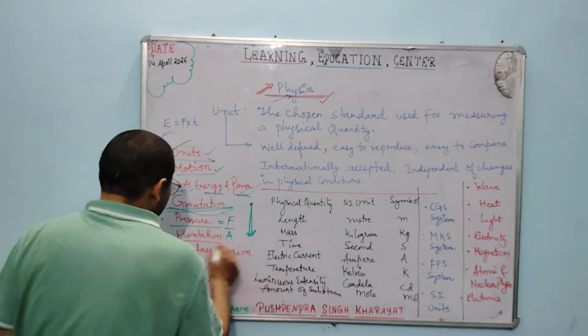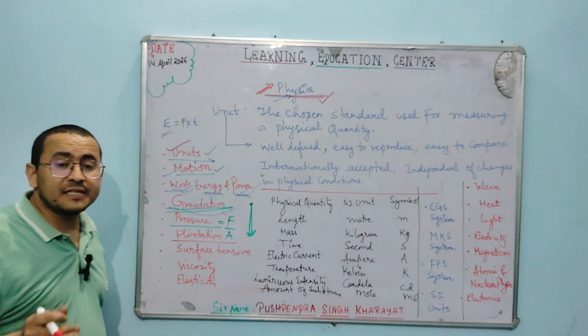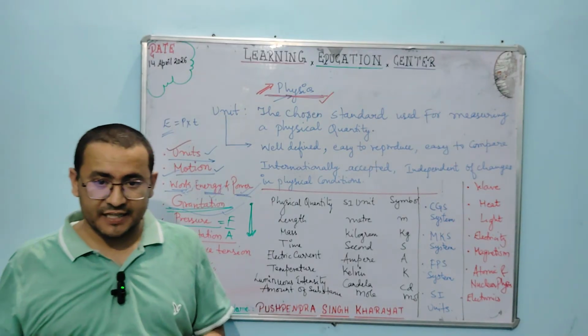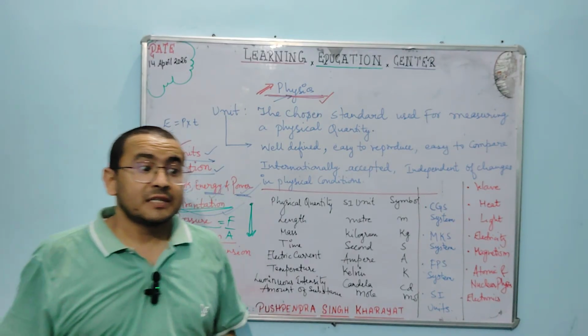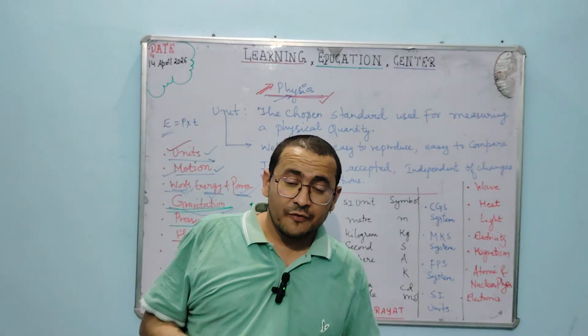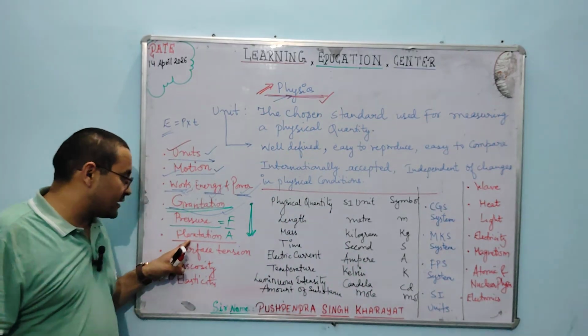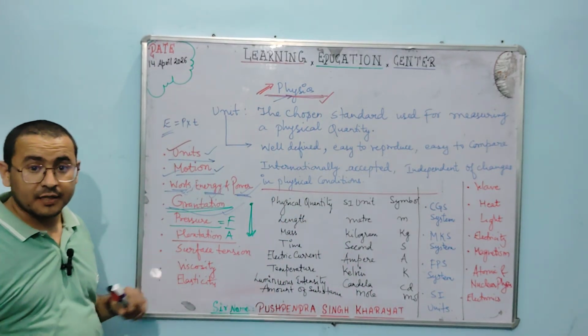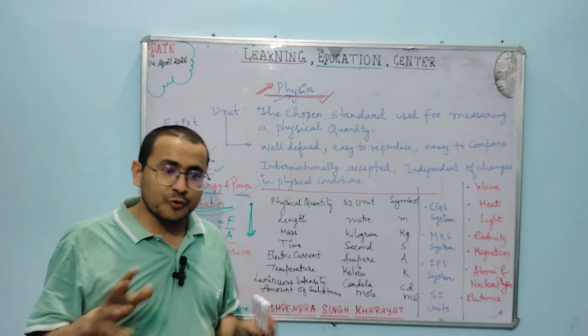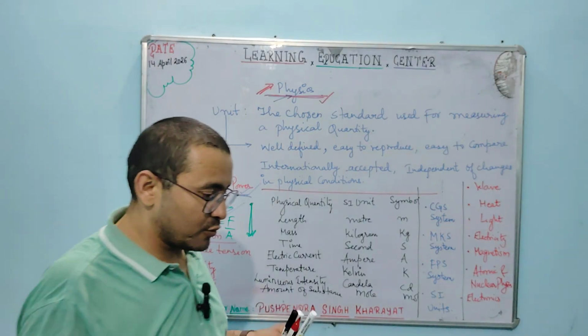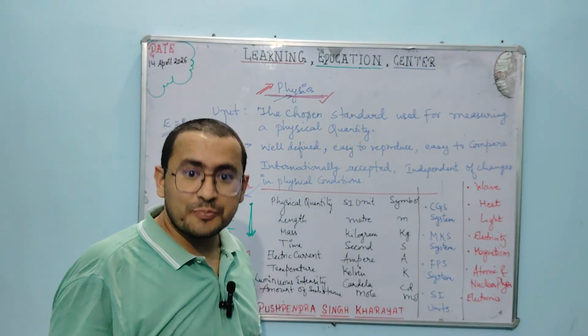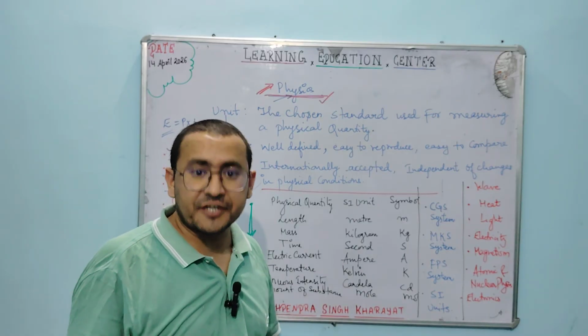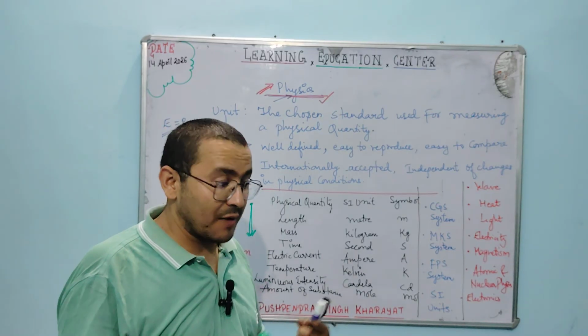So what is flotation? Flotation generally relates to water surface. We are going to study the principle of Archimedes in this flotation topic. Suppose somebody throws an object into the water from some height.